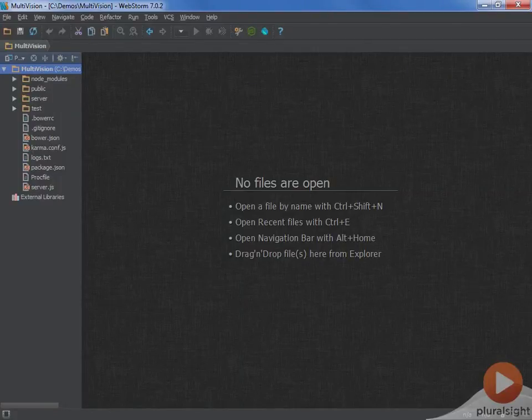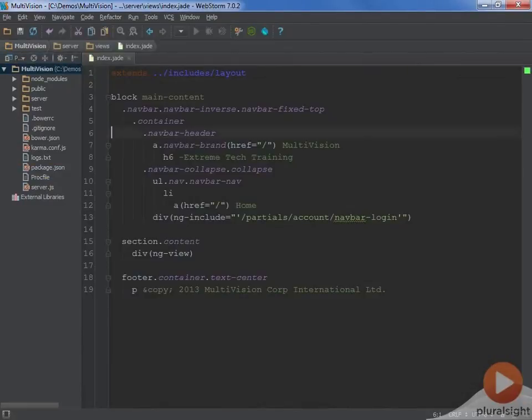In this section, we're going to be implementing the client-side code for our course list page. So we're going to start by creating a link in our header. Now, unlike before, we're not going to be creating a link inside the login section. We're actually going to create the link up in the top left. So we'll need to go to our index.jade file. I want to put the link to the courses right here next to the link to the home page.